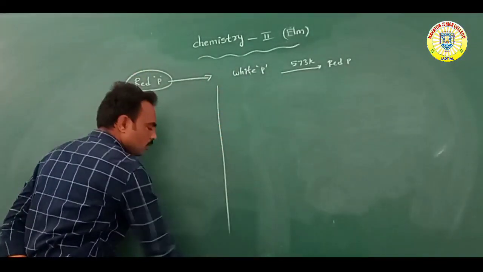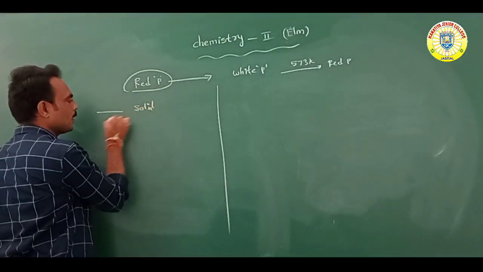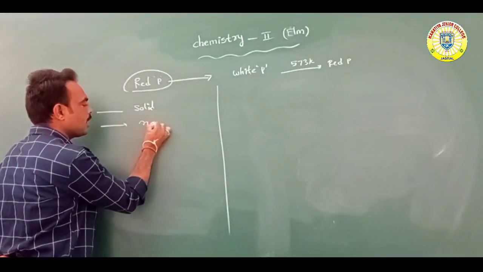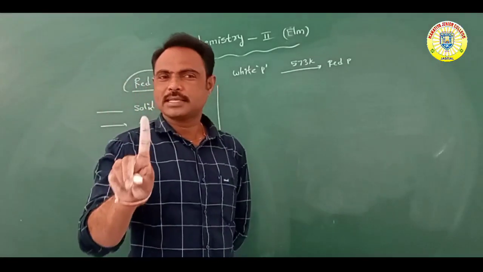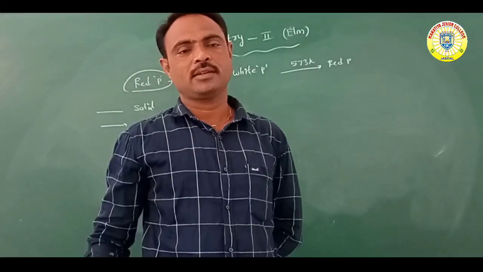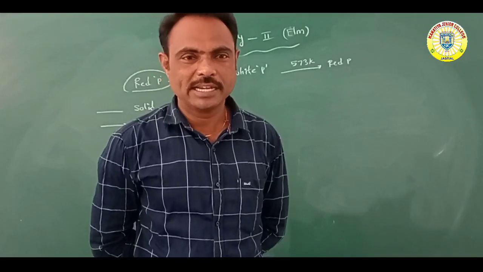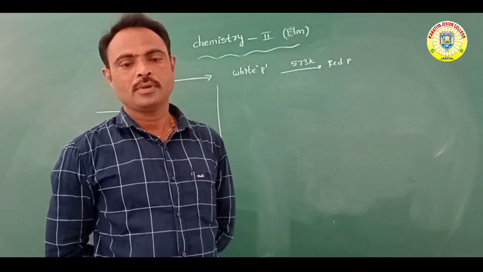So overall, this is also a solid compound and non-poisonous in nature. White phosphorus is poisonous, but red phosphorus is non-poisonous.